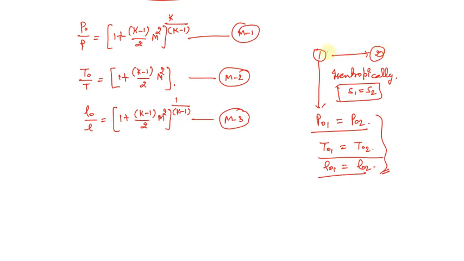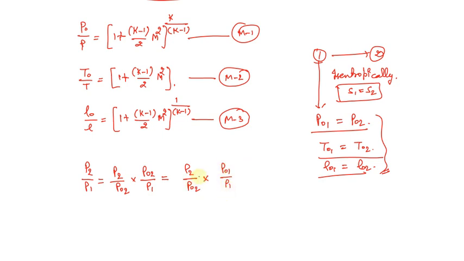Now let's say we have come to position 2 from position 1, and we want to know the properties at point 2, or state 2. So what we're going to do is P2 divided by P1 equals P2 divided by P0 2 into P0 2 divided by P1. As we know the stagnation pressure is not going to change, we can write it as P0 1 divided by P1.